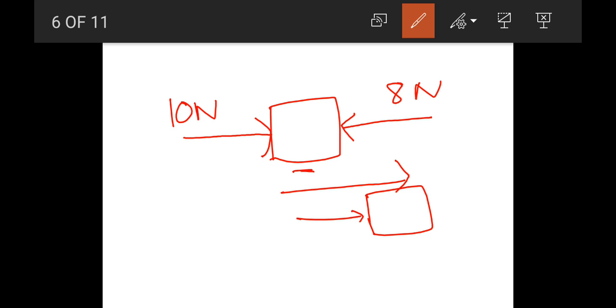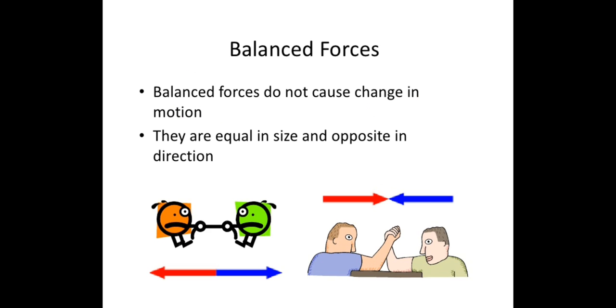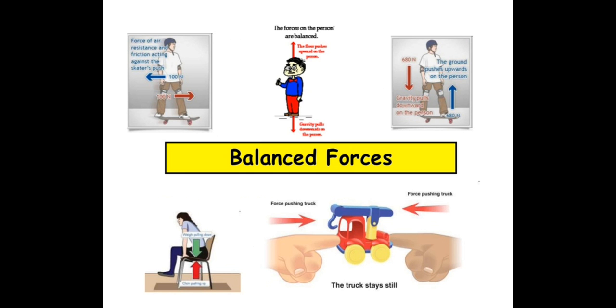The net force remains 0. So the definition of balanced force: it does not cause a change in motion, and the forces on that particular body are equal in size and opposite in direction, so they cancel out. Here I have given some examples of balanced forces. In each and every example, forces are equal and opposite, so the net force on these objects is 0.